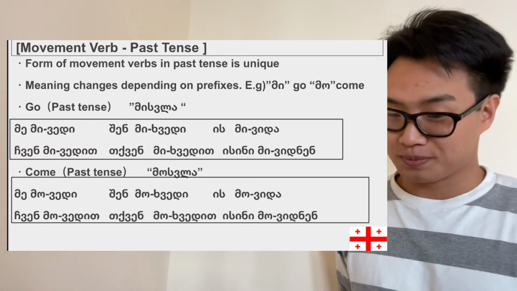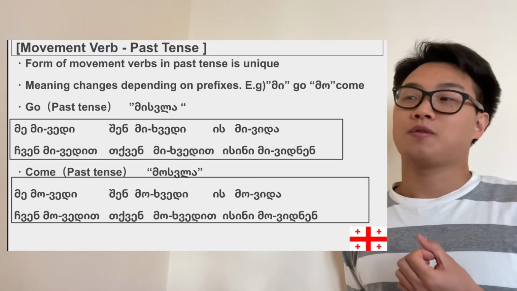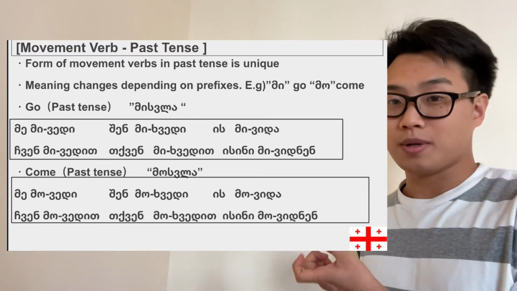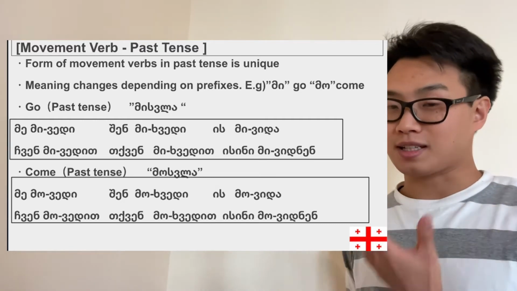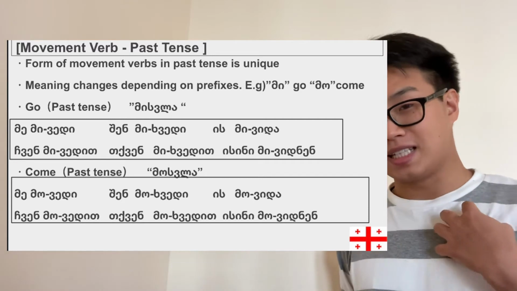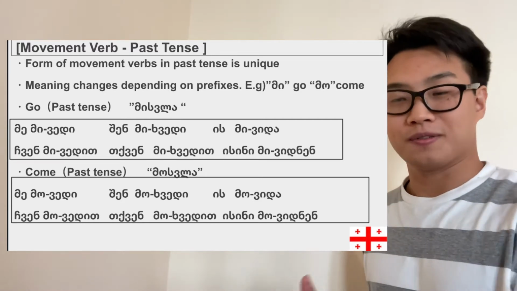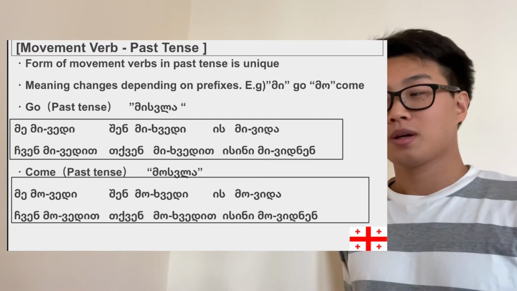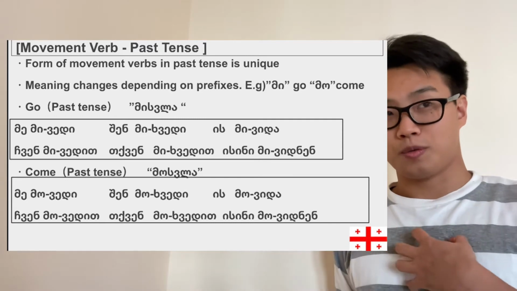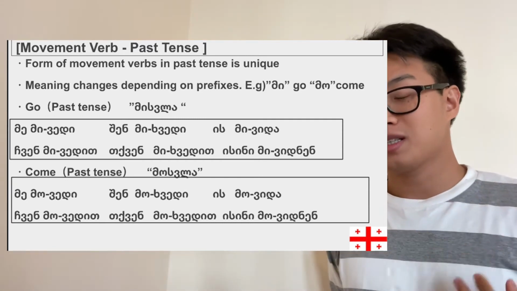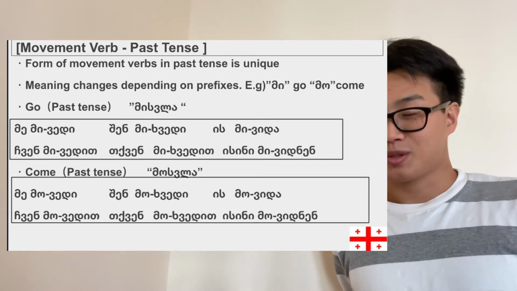Easy, beautiful. And in order to make the past tense for the verb come, all we have to do is to replace the prefix, to change the prefixes, and that's it. So, me movedi, I came. Shen mohvedi, not mihvedi, but mohvedi, you came. Is movida, and chven movedit, tkven mohvedit, isini movidnen, and that's it. So, quite simple, I think.